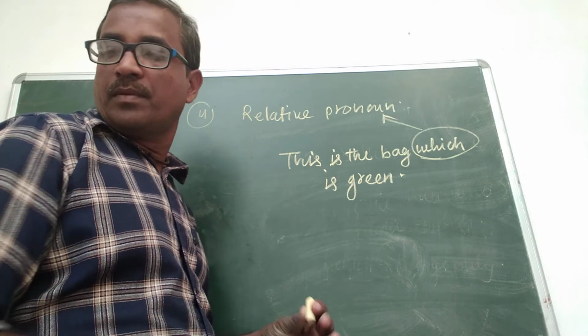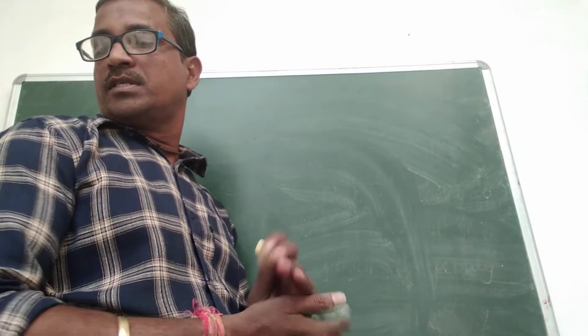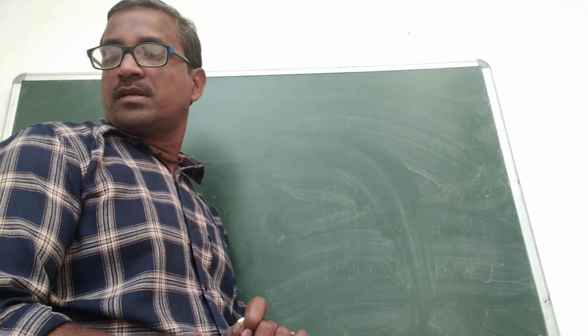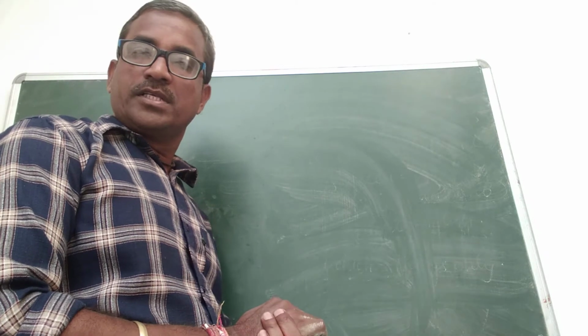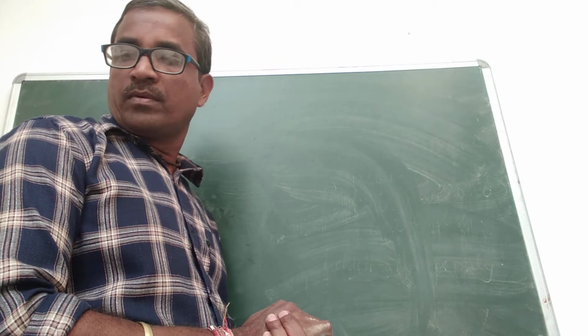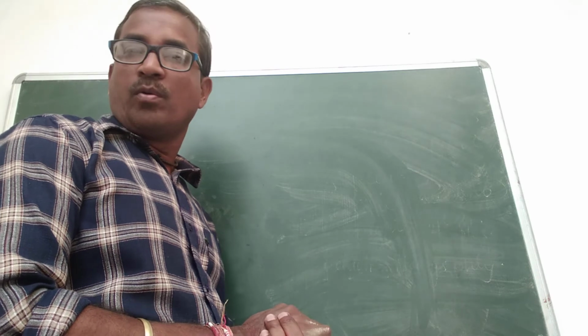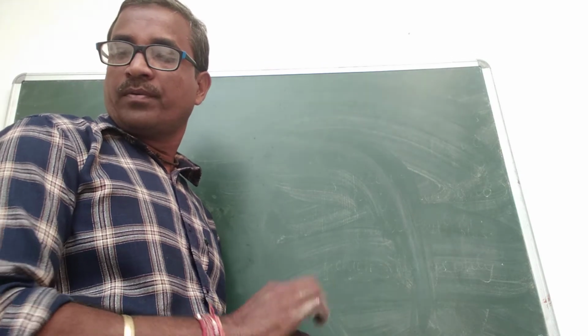Now we see indefinite pronoun. Indefinite pronoun is the pronoun which refers to persons or things in a general way and doesn't refer to any particular person. It is called an indefinite pronoun. All, somebody, few, anyone, nobody, no one, these are indefinite pronouns.